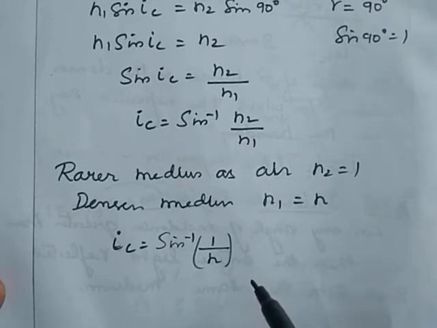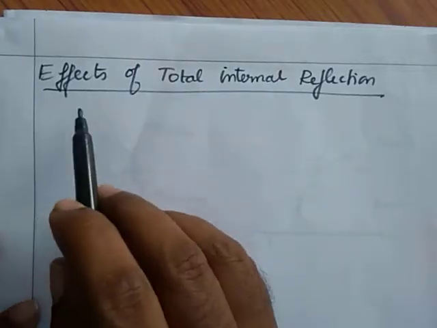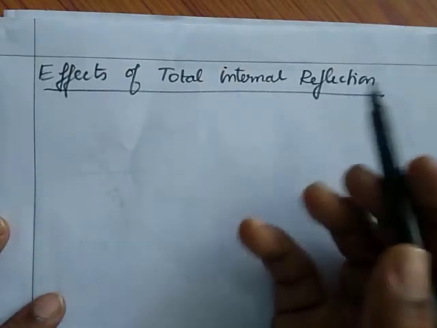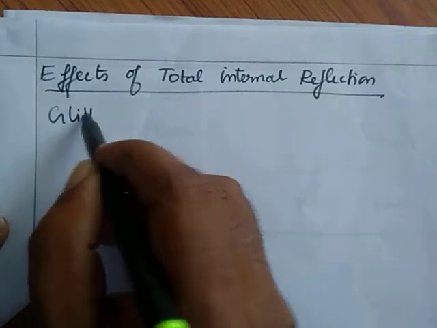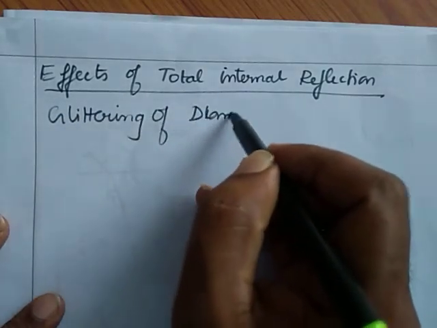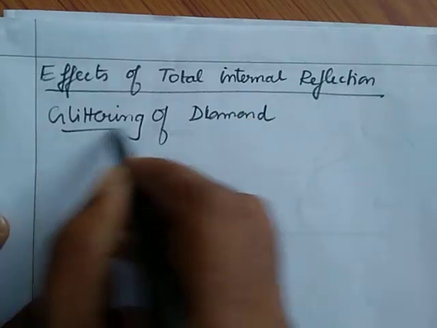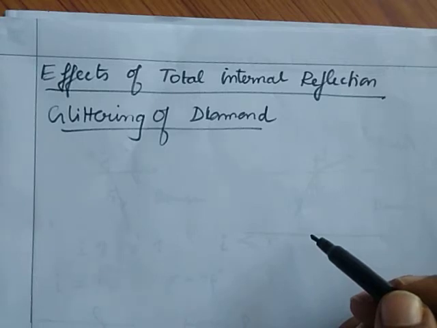Then our next topic, that is effects of total internal reflection. First effect, that is glittering of diamond. We know very well, if light falls on a diamond, it will be sparkling. It will show a sparkling effect. That is because of total internal reflection.